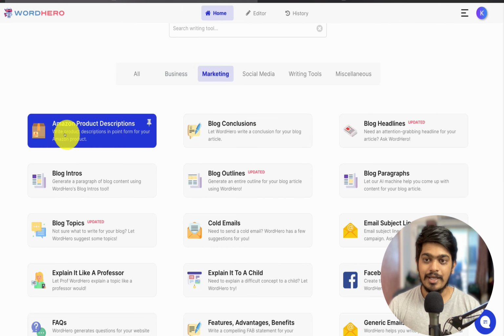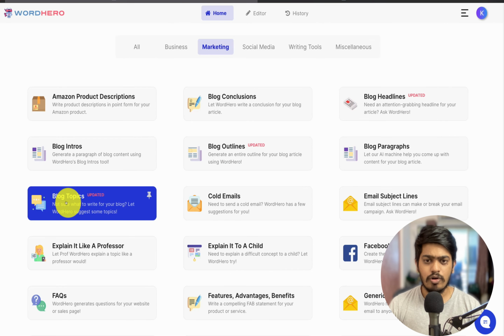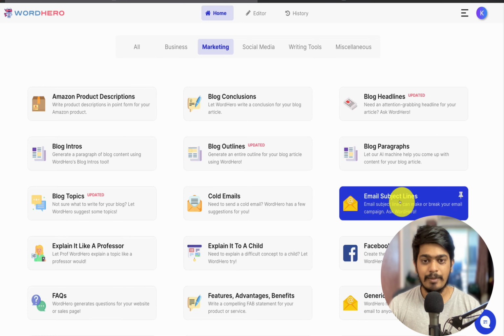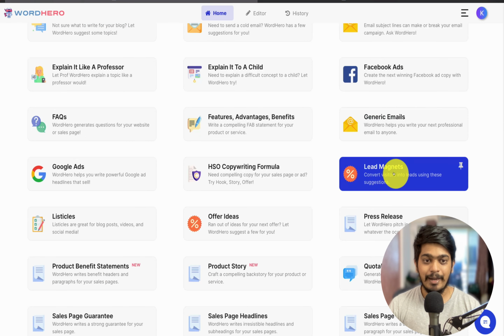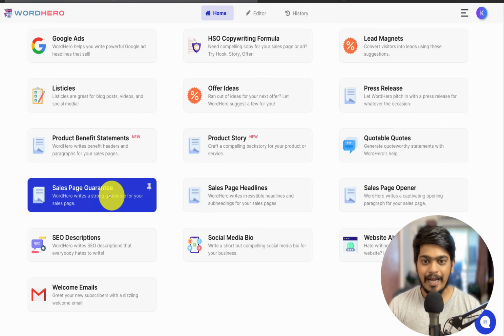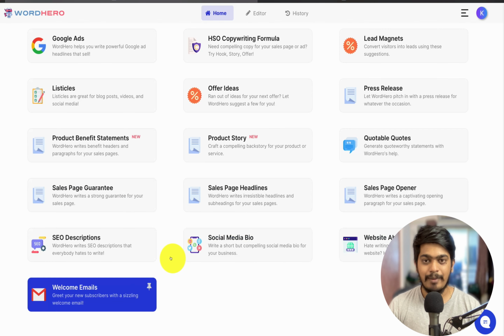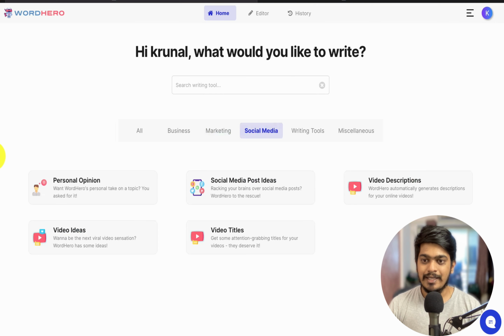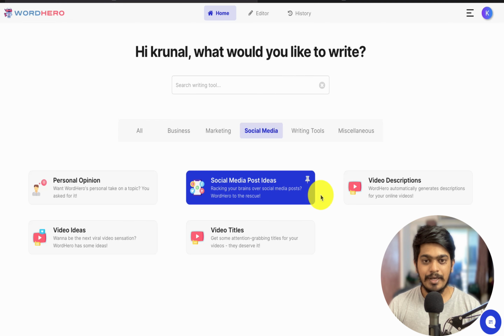Then in the marketing, you get Amazon product description, blog conclusion, blog headlines. Then we have blog topics, cold emails, email subject lines, Google ads, Facebook ads, lead magnet. Then we have the sales page, guarantee your sales page, headlines, website about us, welcome emails. And in social media, here you get personal opinion, social media post idea, video description, video titles.